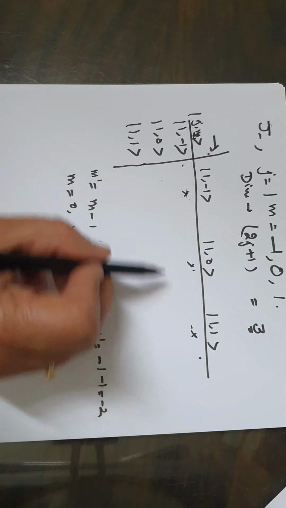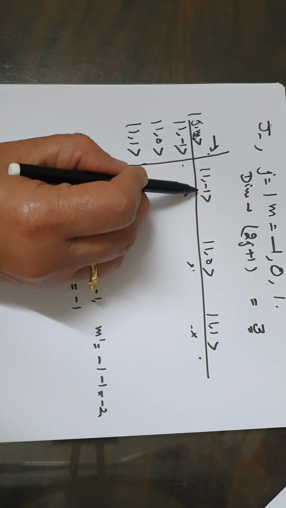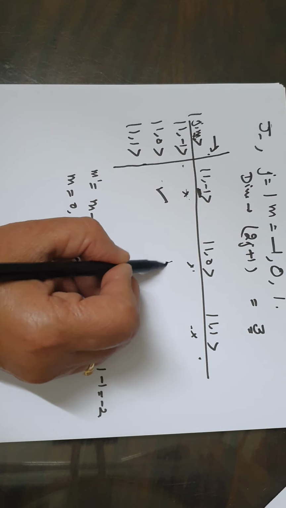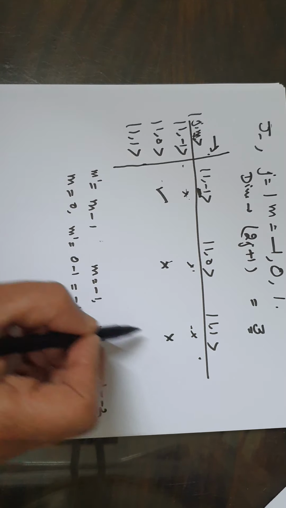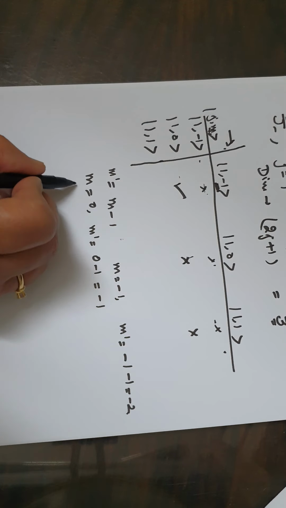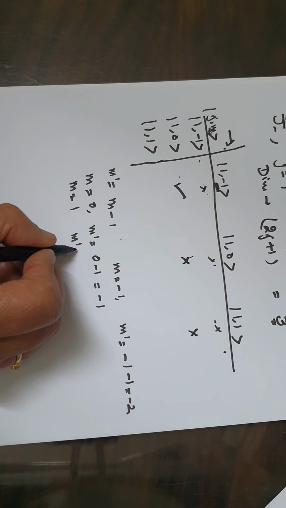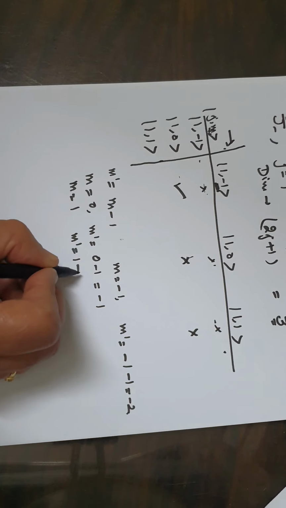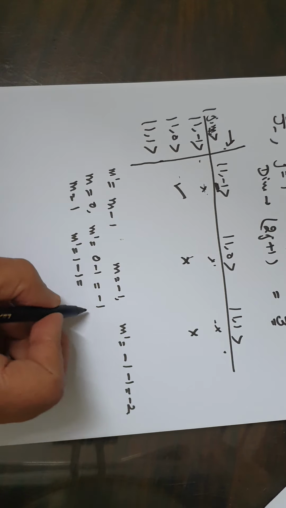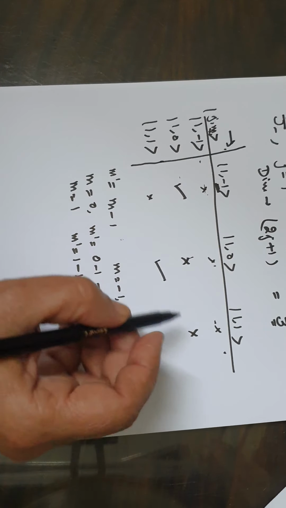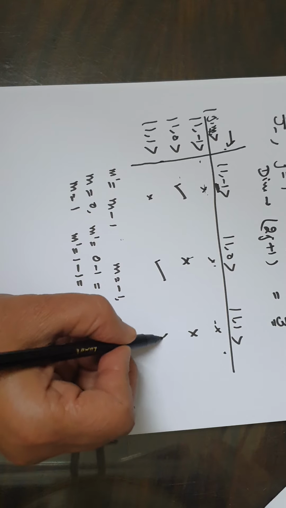First element of this row has got value of m dash as minus 1. So this element will exist here. M dash is 0. Here m dash is 1. For the third row, m is 1. So for m dash to exist, m dash should have value 1 minus 1, that is 0. This element will not exist, but this will exist. This element will not exist.